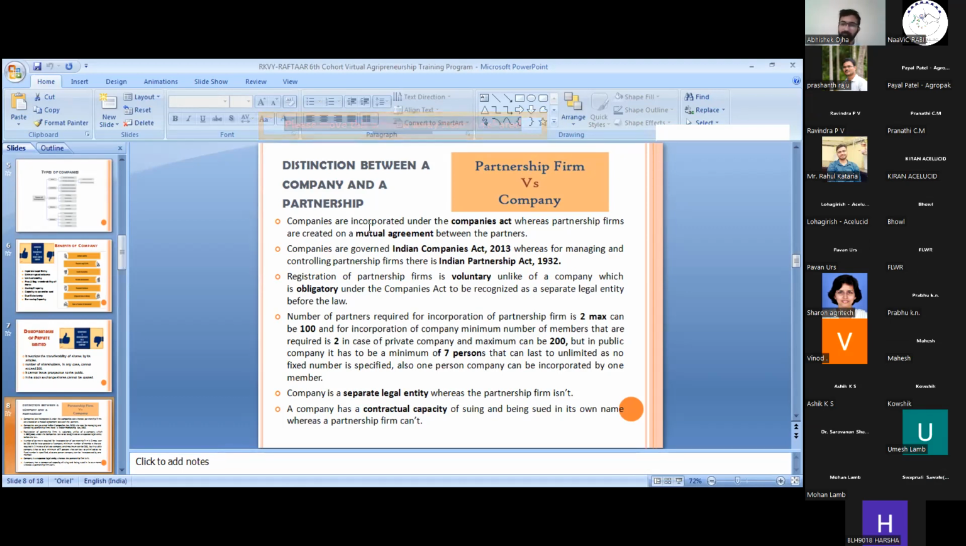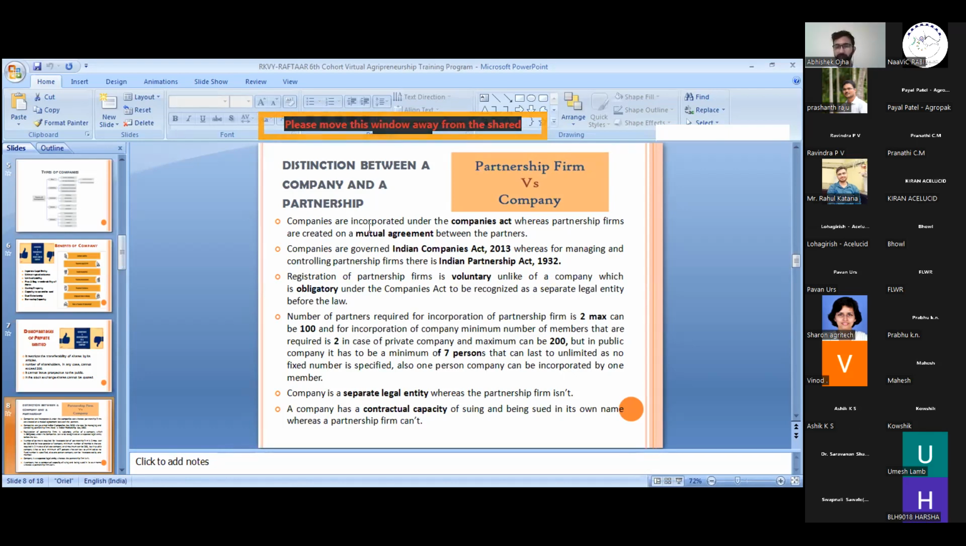The company has a separate legal entity, which is the major thing, and the partnership firm doesn't have a separate legal entity. The partners and the partnership firm come into the same picture. A company has contractual capacity for suing and being sued in the name of the company, whereas a partnership firm cannot sue any other person because it is not a registered organization in the eyes of law. If you get it registered, then you can sue the other interested parties or stakeholders. Otherwise, you cannot sue.